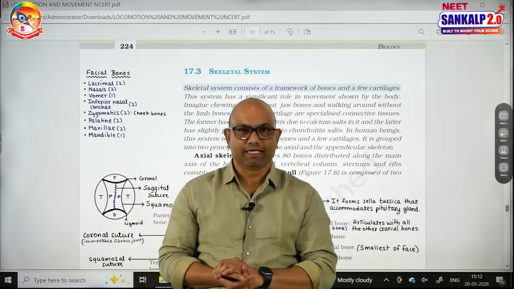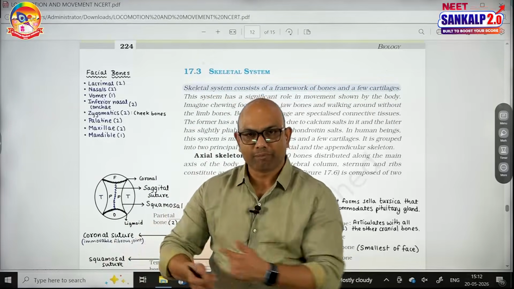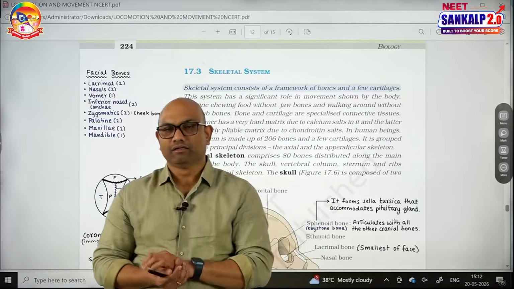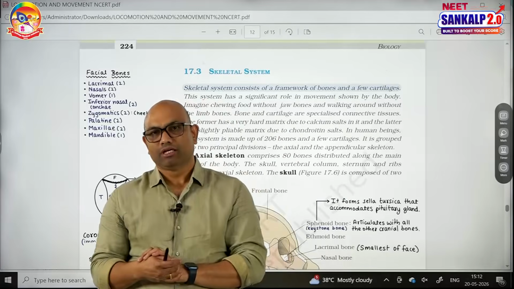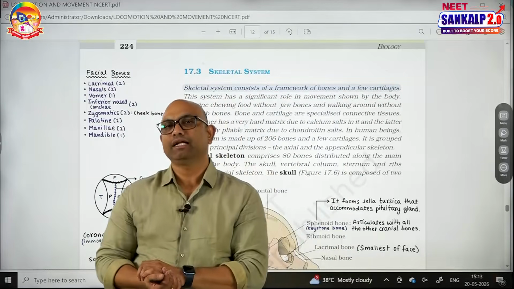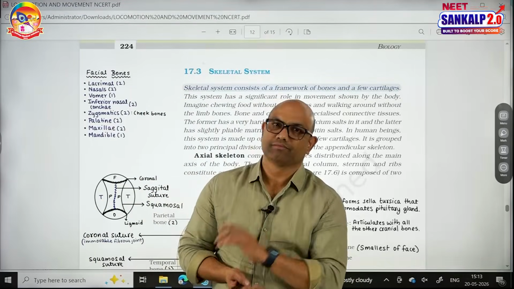The appendicular skeleton comprises the limbs and girdles: the pectoral girdle supporting the upper limbs and the pelvic girdle supporting the lower limbs. Out of 206 bones, 80 bones come under the axial skeleton and 126 bones under the appendicular skeleton.